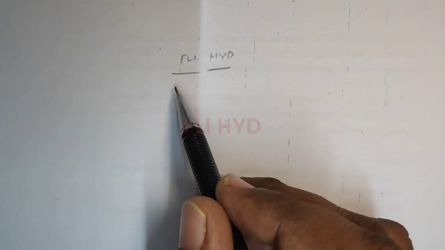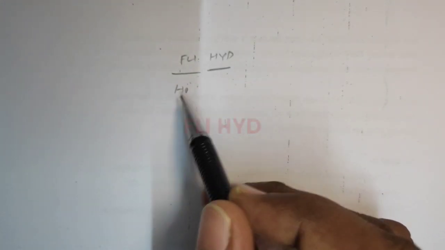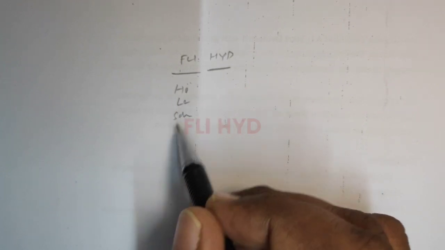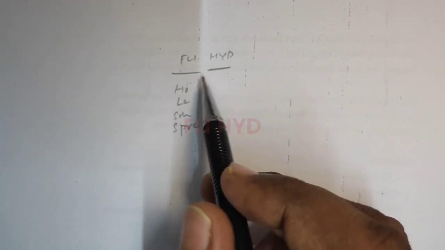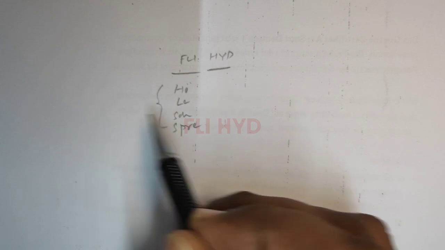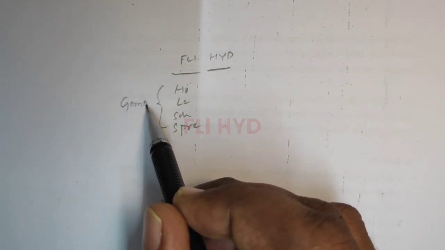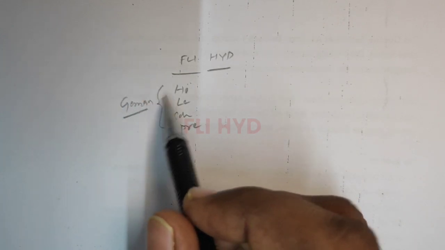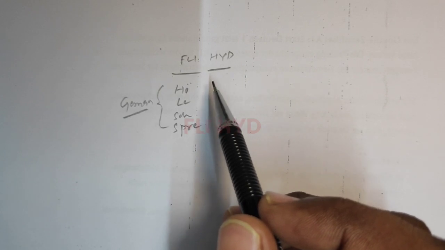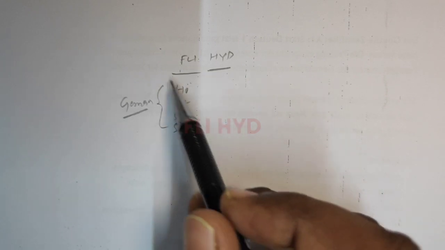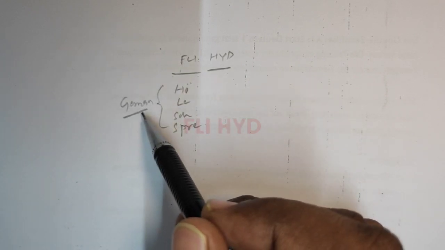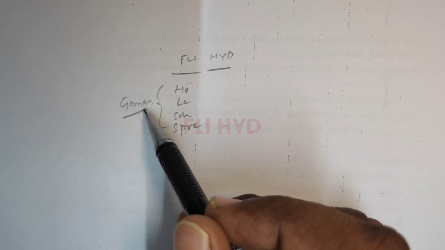In the Goethe exam pattern we have all the 4 modules: hören, lesen, schreiben and sprechen. The exam is completely in German. This is the same as IELTS, where we have all the 4 modules: listening, speaking, reading and writing. The same way here also we'll be writing the same kind of exam, but in German. Careful, the whole question paper will be in German only. We have to read that, understand it, and answer the questions accordingly.